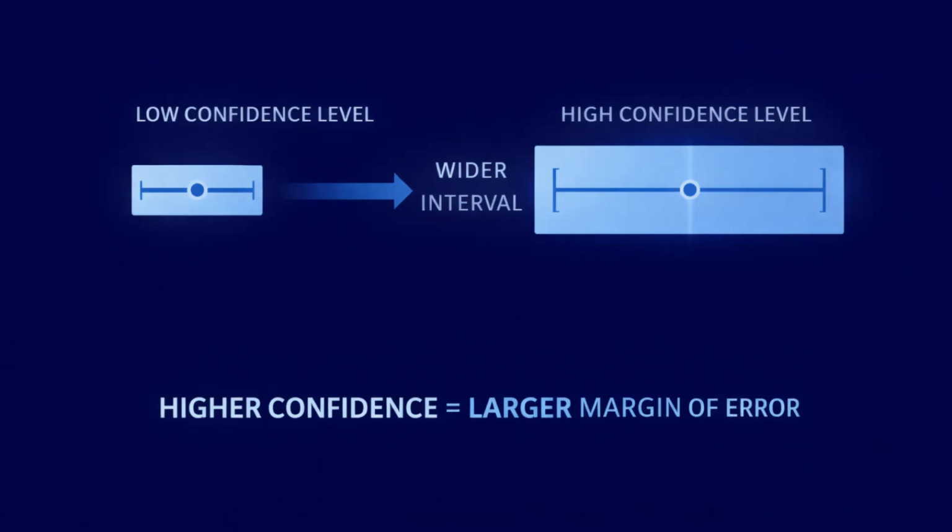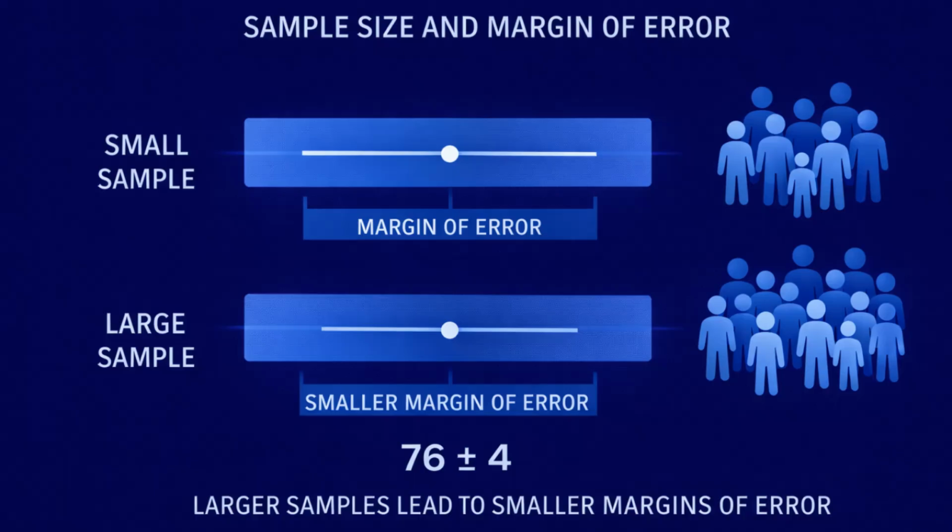Three things control the margin of error, and each one affects the width of the confidence interval. The first is the confidence level. Higher confidence means a larger margin of error. If you want the method to work more often across repeated samples, the interval has to be wider to make that happen. The second is sample size. Larger samples lead to smaller margins of error. When you collect more data, the estimate varies less from sample to sample, so the interval can be tighter.